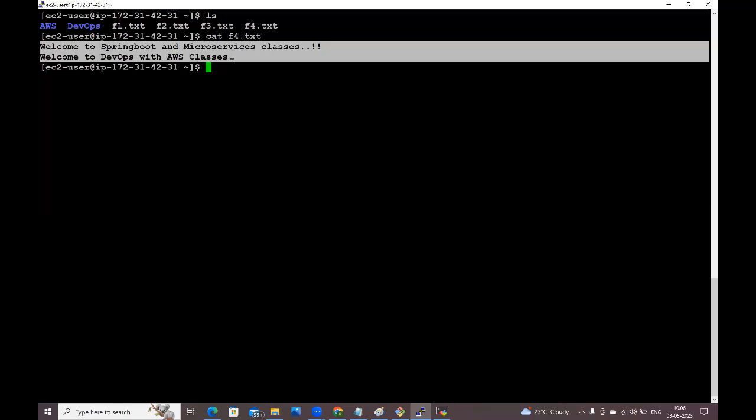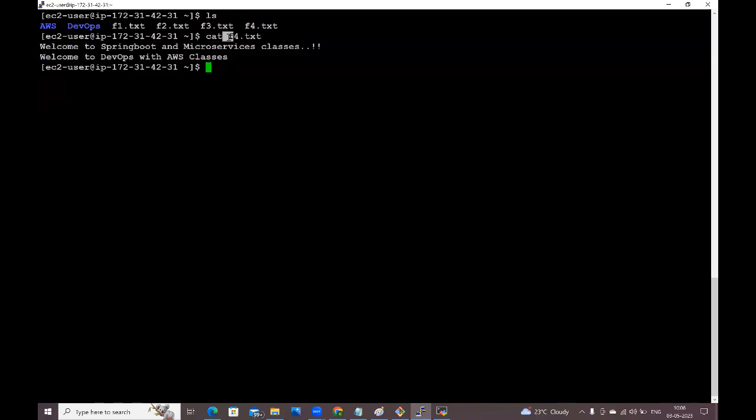If you want to override the data, we need to use the greater than symbol. If you want to append the data, then you need to use double greater than symbol. If you want to see the data, if you want to display the data, then don't give any symbol, just cat space file name you need to give. Is this clear, guys?